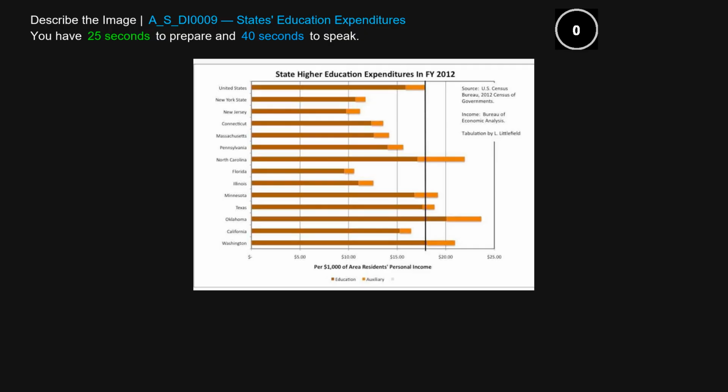The diagram gives information about state higher education. The key highlight of the image is United States. Firstly, it provides details about New York and New Jersey. Furthermore, some information about Connecticut is also given. The highest element is 20 and the lowest element is 5. Data is depicted by black color and the graph is depicted by brown color. Overall, the data is about a bar chart.